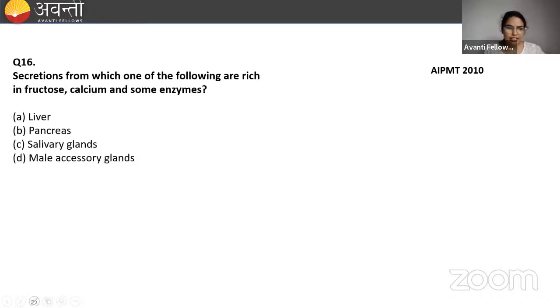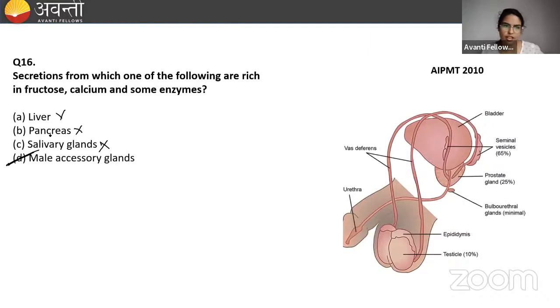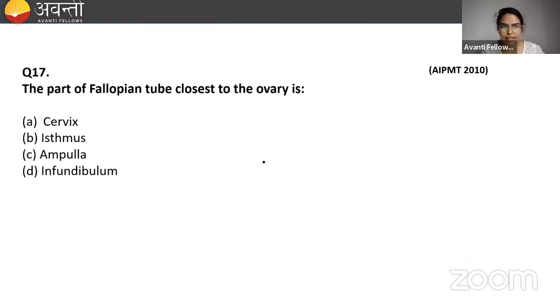Right. If you can see here, secretions from which one of the following are rich in fructose, calcium, and some enzymes? See, salivary glands will not have calcium. Pancreas and liver are all wrong. Only D is the correct option here. It is a very simple question. Male accessory gland.